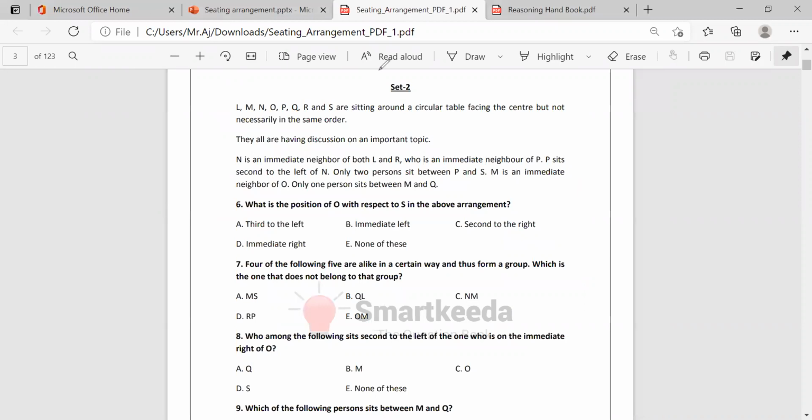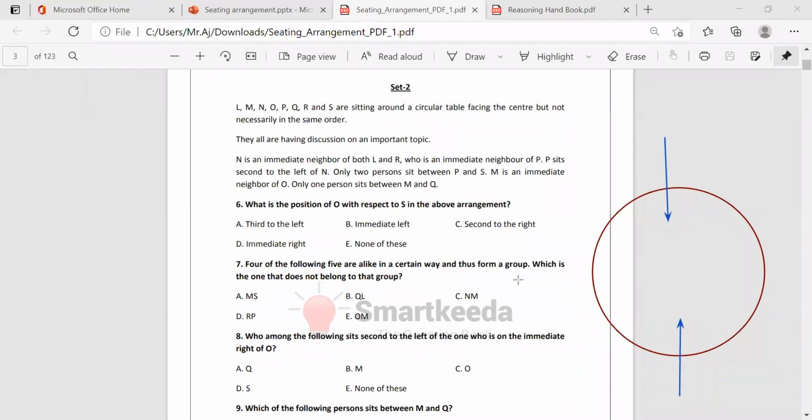Okay, now see, I'm taking a circle here, and how many members are here? I'm going to arrange them in a proper way. First of all, they're facing center. That means here 1, 2, 3, 4, 5, 6, 7, 8. Done. So 1, 2, 3, 4 pairs are there. That means total 8 members are there. Clear?